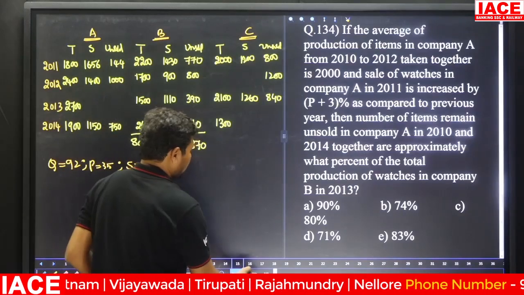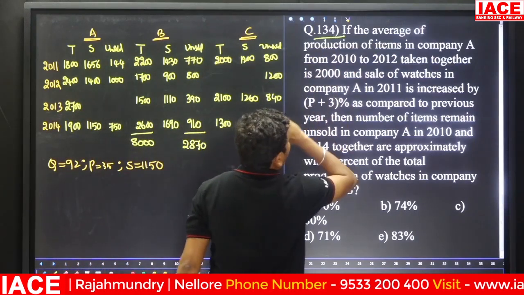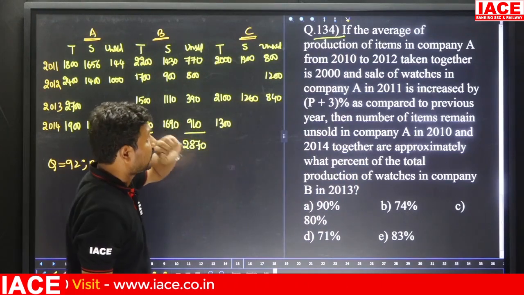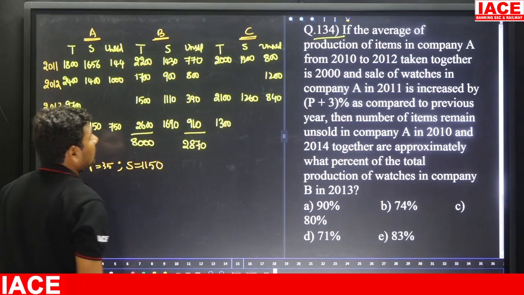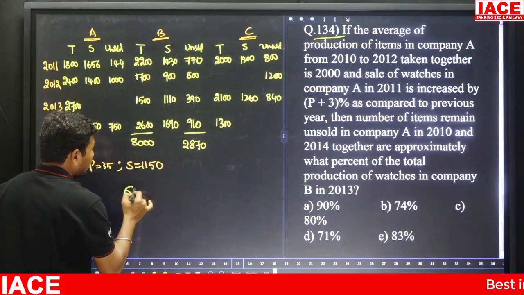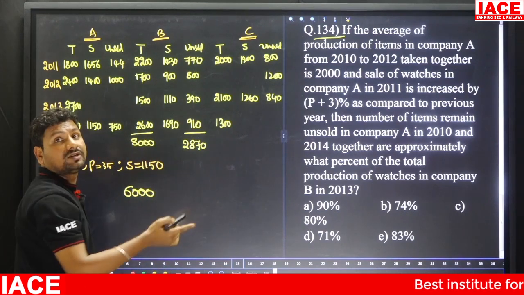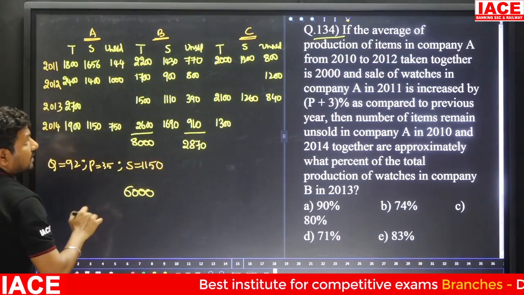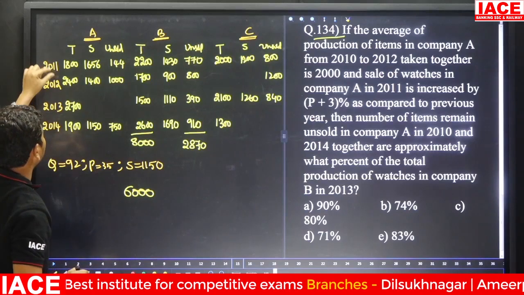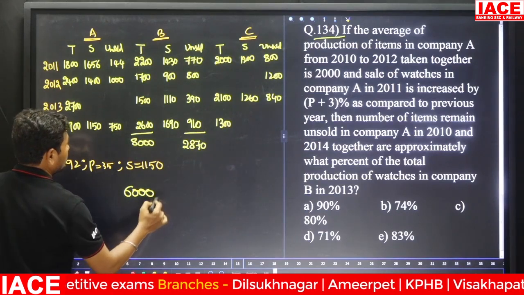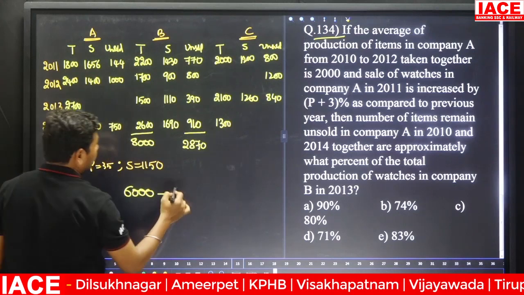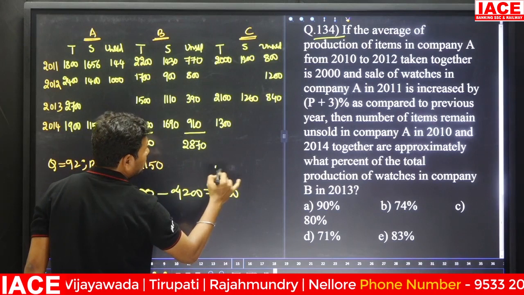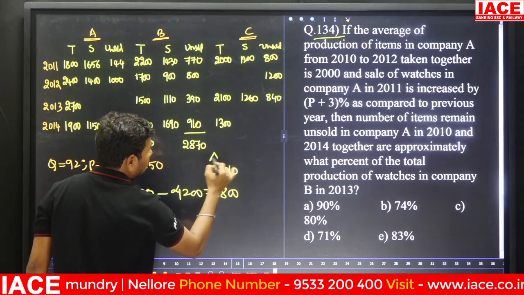Next, same data, next question. Here the question: if the average production of items in company A from 2010 to 2012 taken together is 2000, here 2000 means the total becomes 6000. 2010, 2011, 2012, how many years? 3 years. In this, 2011 and 2012 are mentioned. Here 2000, 4200, it belongs to 1800, which belongs to 2010 in company A.